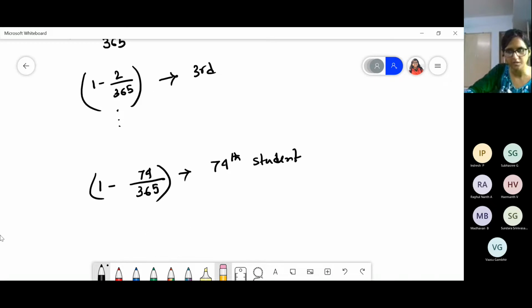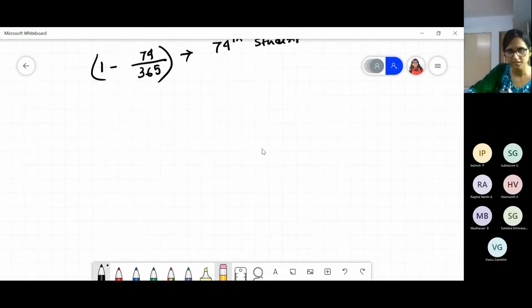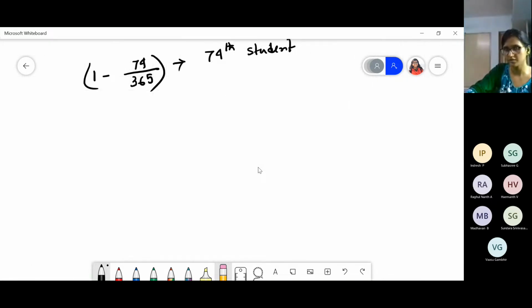So the total probability that everyone is having different birthdays, it is possible, right? Because we have 365 days. If it is not more than 365, then at least we are not talking about the leap year. So we are considering only 365 days, so at least 365 possibilities are there. We are having 74 students, so it can happen that all 74 students are having different birthdays. But what is that probability?